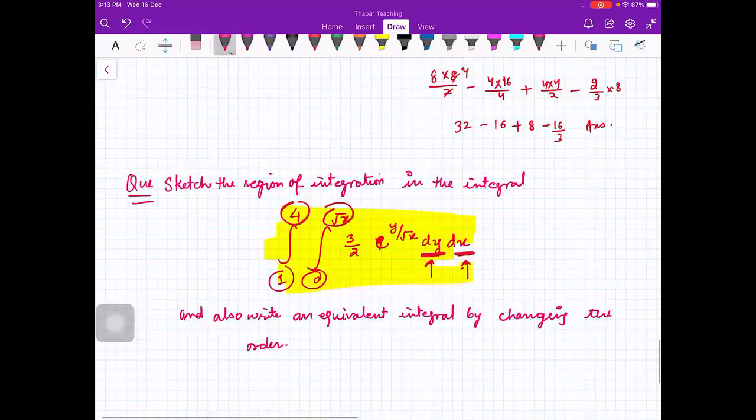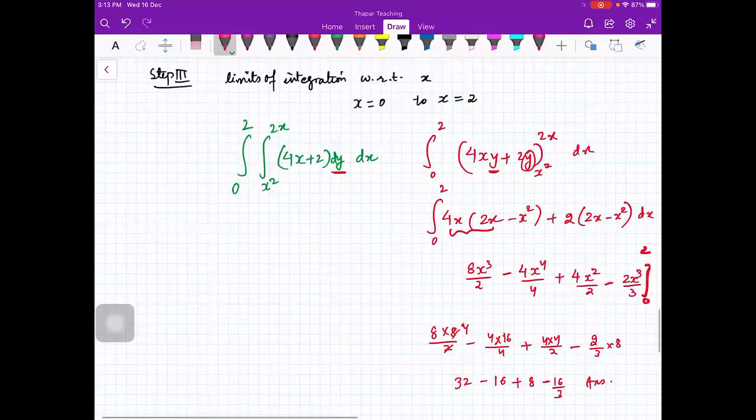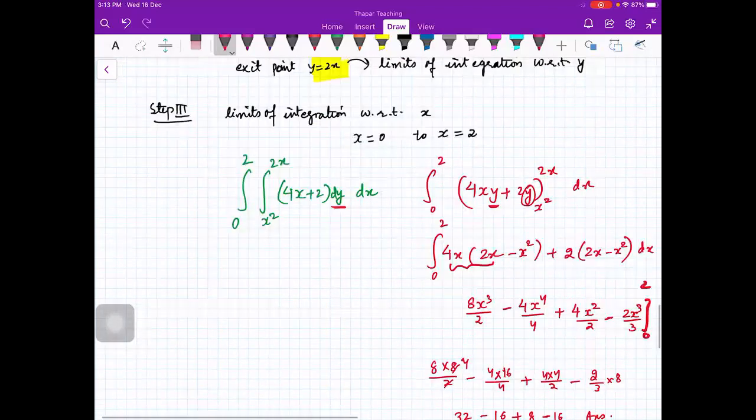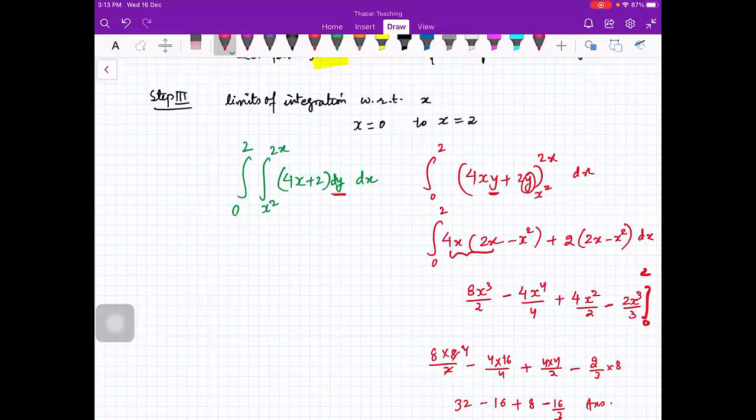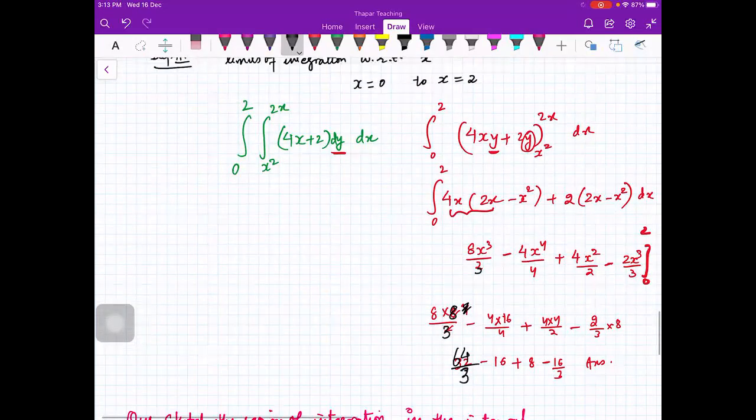Yeah, sure, beta. So everybody is comfortable with how to change the order of integration? Yes, ma'am. Ma'am, I guess you wrote something wrong in one place. Where, beta? Ma'am, here you have written 8x cubed by 2. I guess that will be 3. Yes, sorry, yes, beta. It is 3. So it is 8 by 3. So this will be 64 by 3. Fine. Thank you so much, ma'am. Welcome.